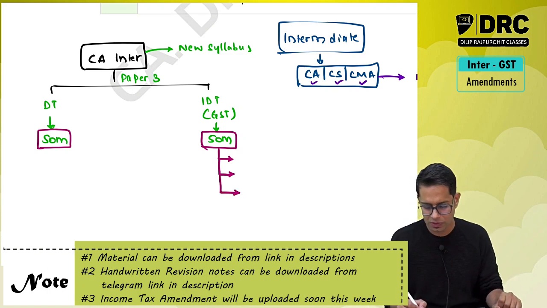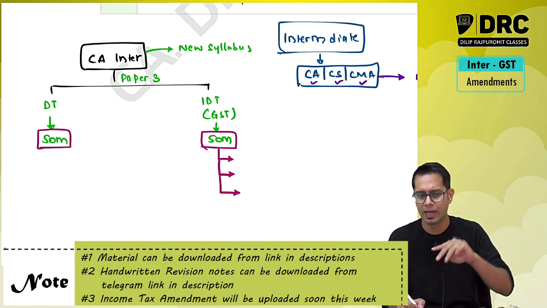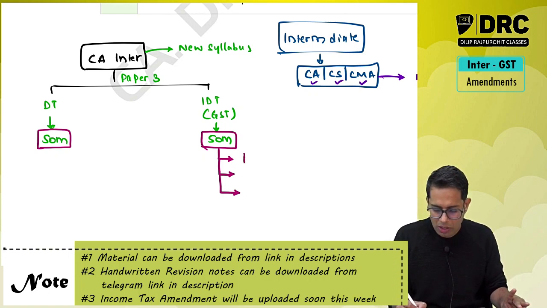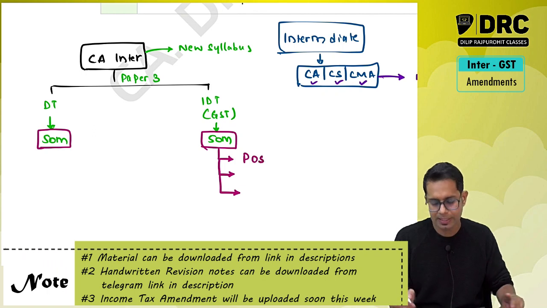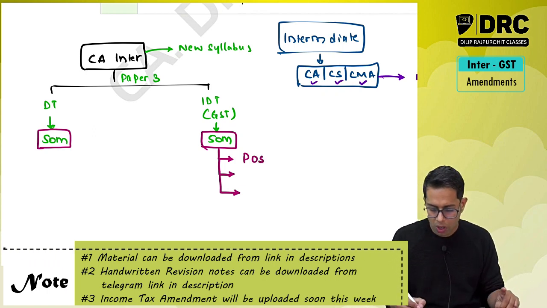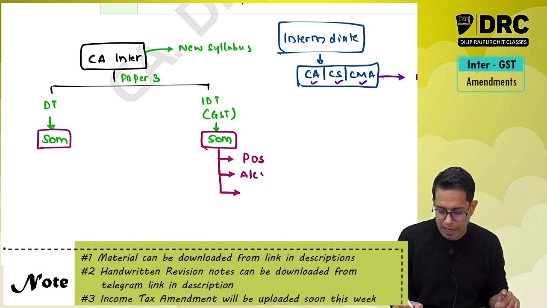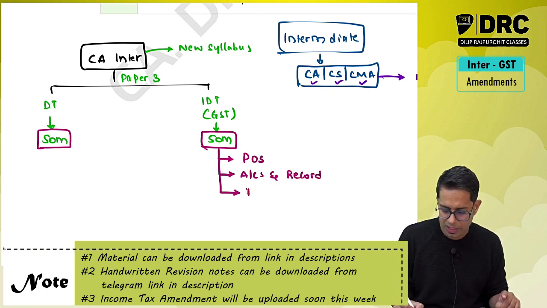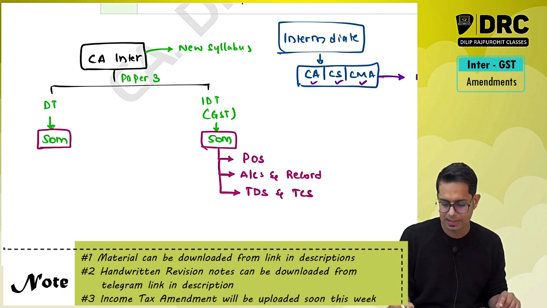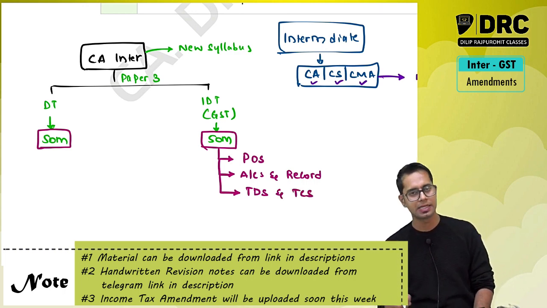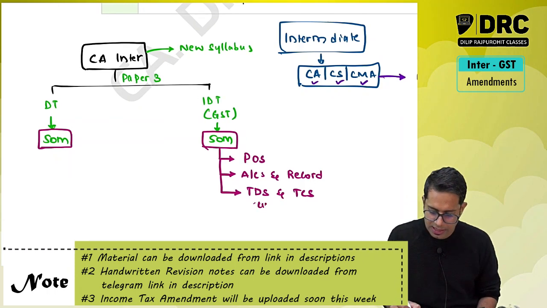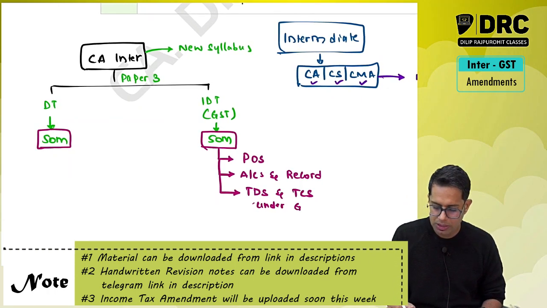Which are those few topics which they have added? Three new topics they have added. One topic is called place of supply. Another topic is called accounts and records. And the third topic which they have added is TDS and TCS under GST. So these are the new additional topics which you have to study.